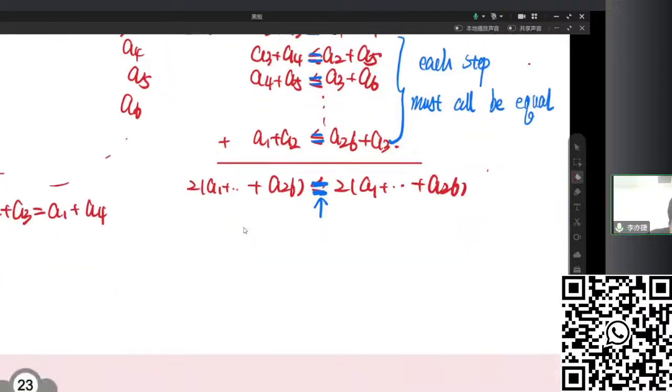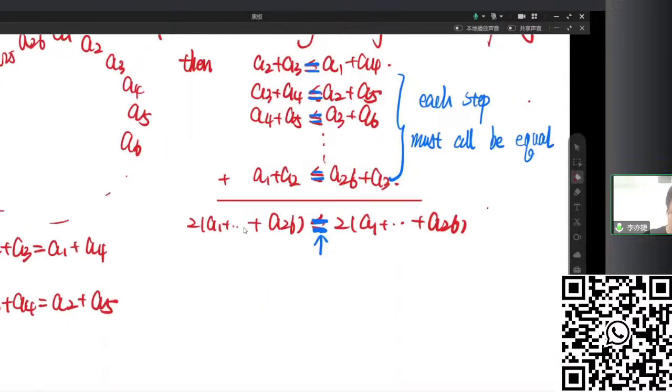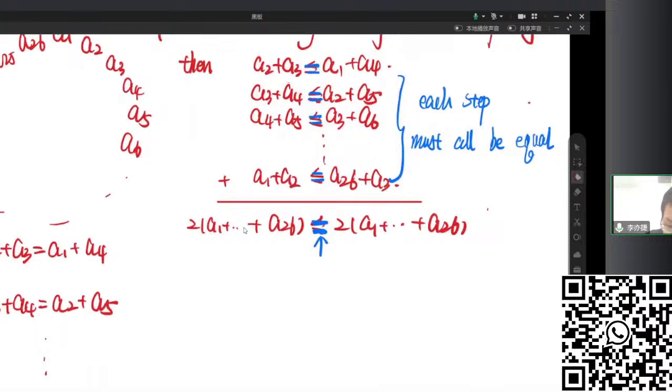And A3 plus A4 equal to A2 plus A5, something like that. So now, to make this happen, we made some changes to these forms to make them into a difference form. So A2 minus A1 will equal A4 minus A3. And here we make it into A3 minus A2 equal to A5 minus A4.